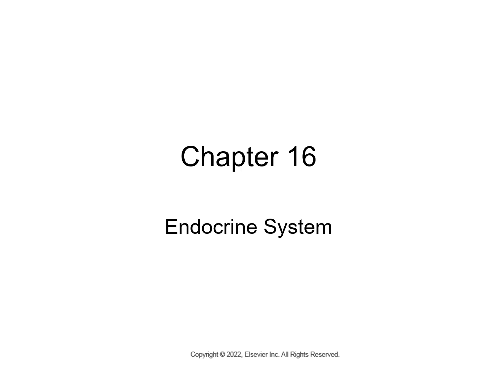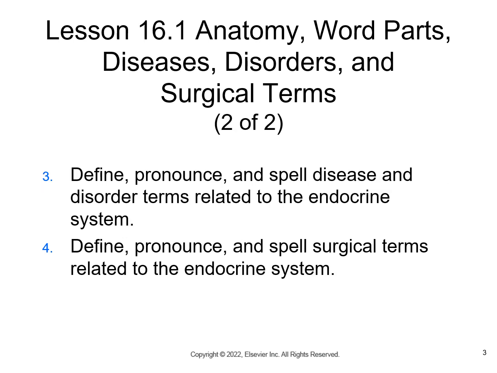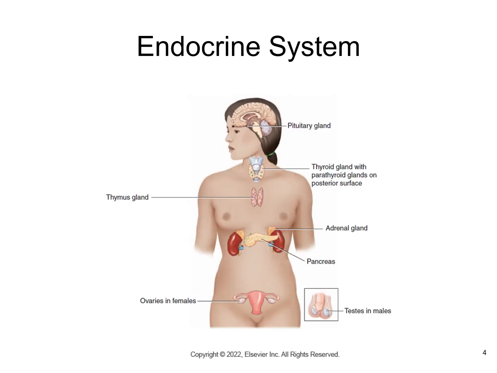Chapter 16, Endocrine System. In the endocrine system, we're going to pronounce organs and anatomical structures and define the word parts related to the system. We're also going to define and pronounce the disease and disorder terms and the surgical terms for the endocrine system. This graphic shows the endocrine system and the different structures that are a part of the system. And as you can see, this pretty much covers the body as a whole in different sections.